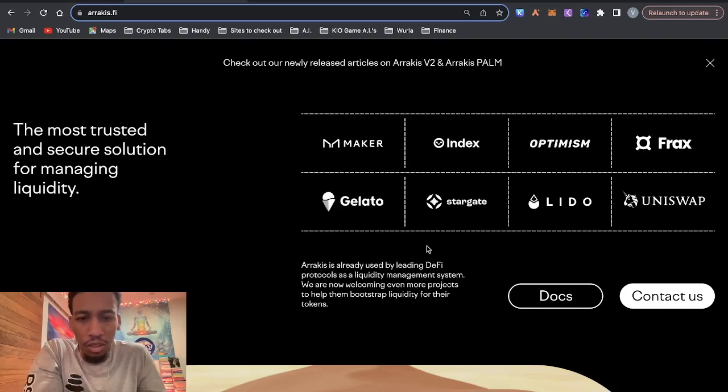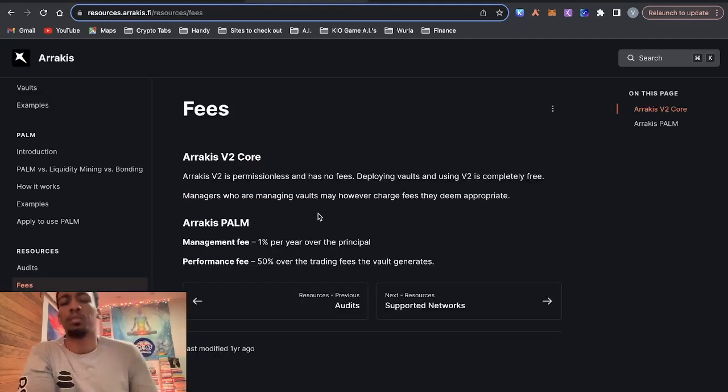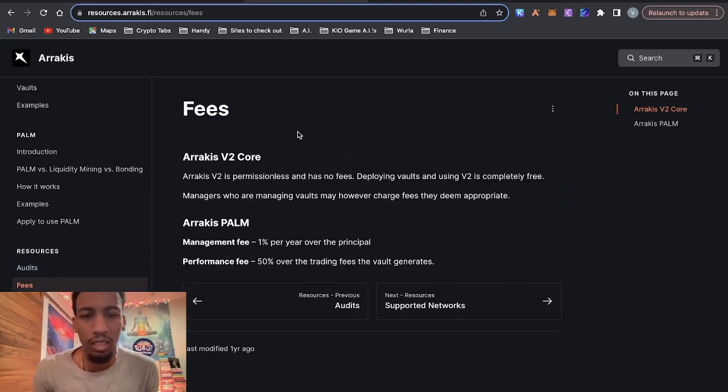It looks like these are protocols that actually use them as a liquidity management system, is what it says here. Actually, before we finish going into that, this is the last thing I forgot to cover: the fees. It says Arrakis V2 is permissionless and has no fees. Deploying vaults and using V2 is completely free. Managers who are managing vaults may, however, charge fees that they deem appropriate.